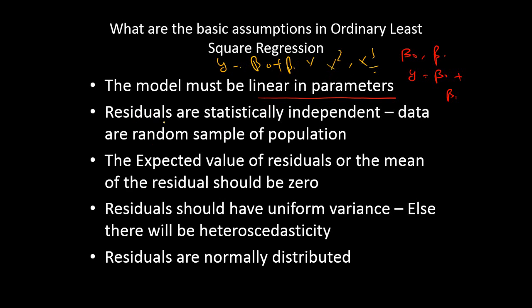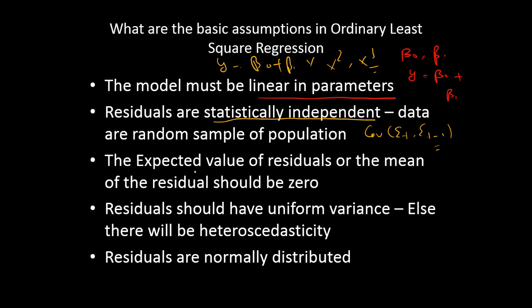And then the second assumption is the residuals should be statistically independent, or the residuals should not be correlated. That means the covariance between your residuals should not be a non-zero value. Okay, so the residuals should not be correlated. That means the sample data that you are using for estimation purpose should be completely random. It cannot be a biased sample.